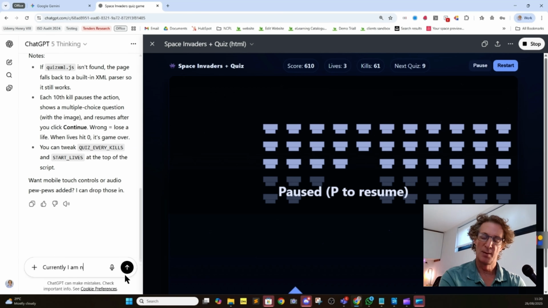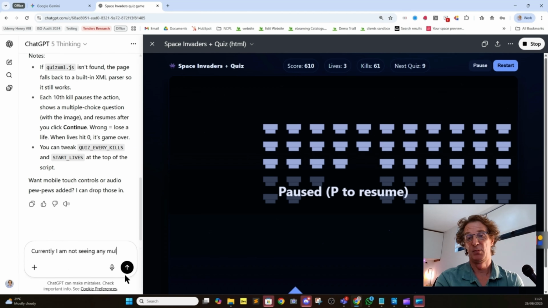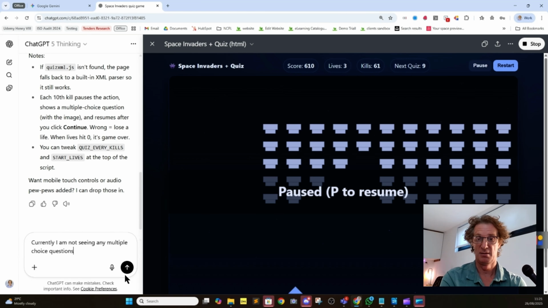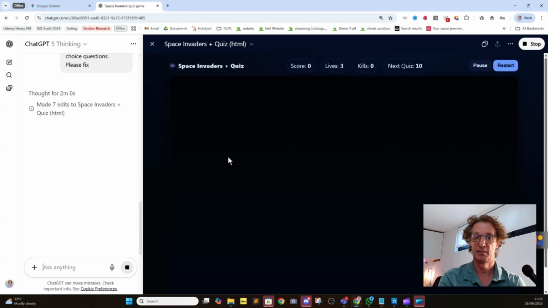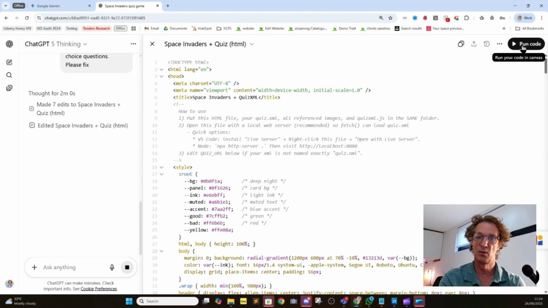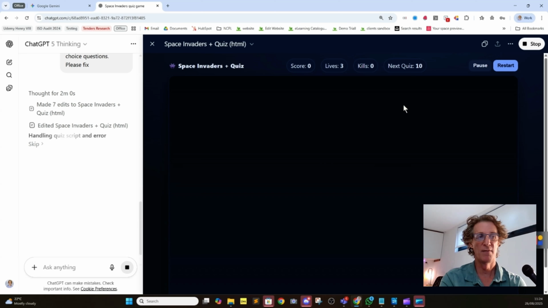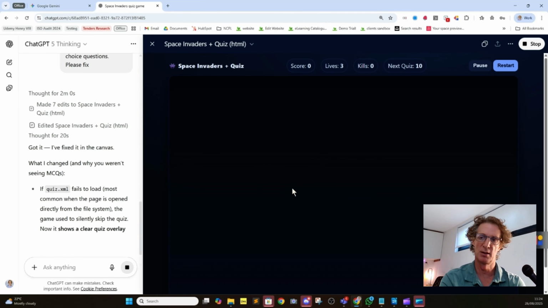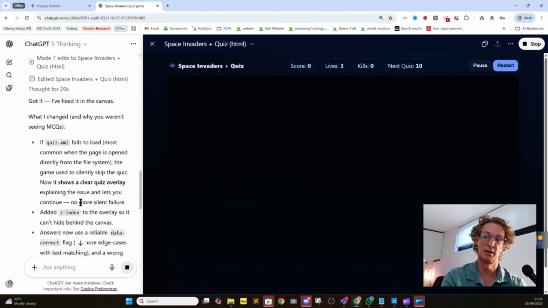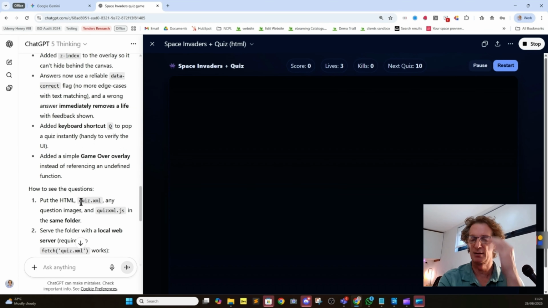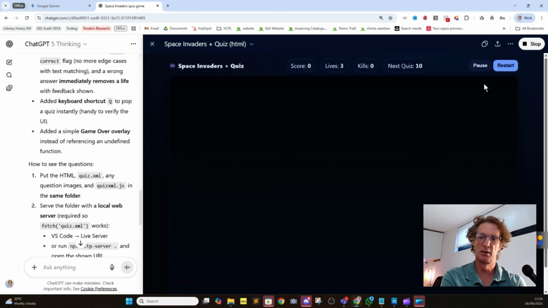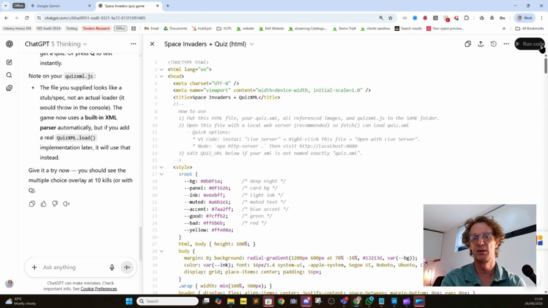With the vibe coding approach, we basically talk to it. So we say, currently I'm not seeing any multiple choice questions, please fix. ChatGPT 5 should go back and see why it's not loading the questions from Quiz XML and why it's not displaying them. We have found fairly regularly that if you ask it to do 2 things, particularly at the start, it recognizes the big thing, create Space Invaders, and just focuses on that. It ignores the rest, so you've got to ask a second supplementary question to get it to load in questions or do any other operation that's not standard.